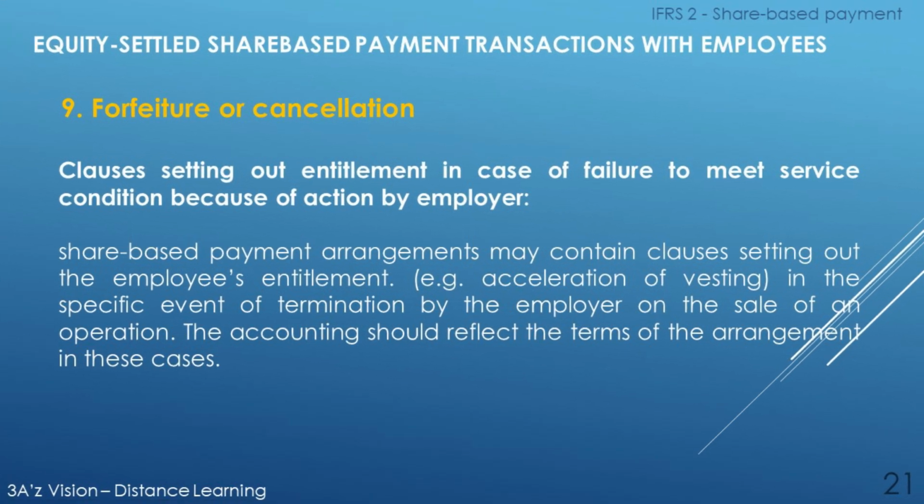The ninth factor of this element, that is forfeiture or cancellation. Here we will discuss clauses setting out entitlement in case of failure to meet service conditions because of action by the employer. Share-based payment arrangements may contain clauses setting out the employee's entitlement. For example, acceleration of vesting in the specific event of termination by the employer on the sale of an operation. The accounting should reflect the terms of arrangements in these cases.